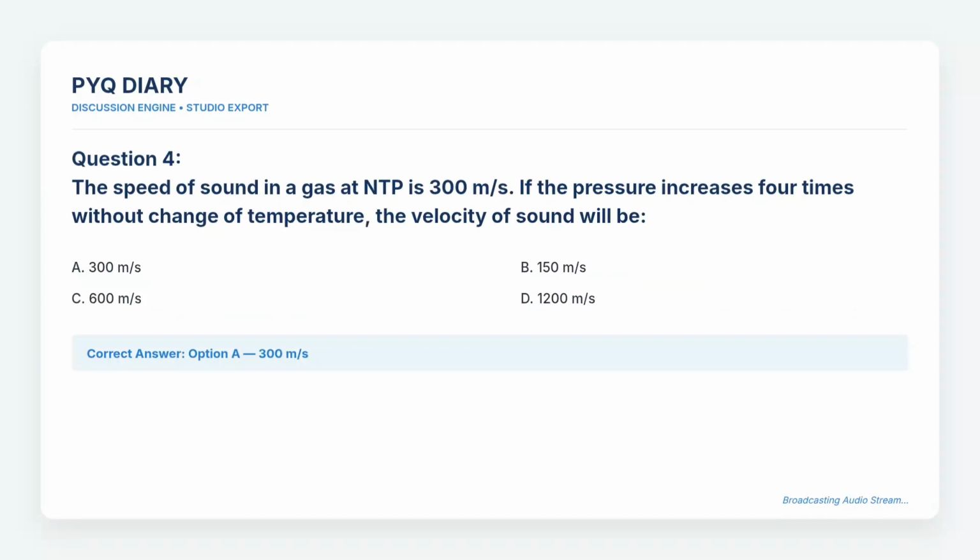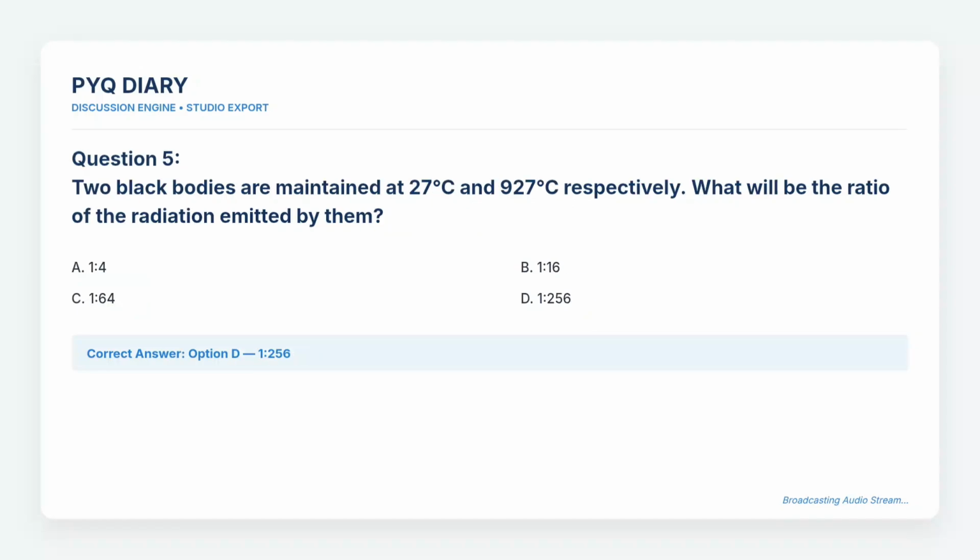Question 4. The speed of sound in a gas at NTP is 300 meters per second. If the pressure increases 4 times without change of temperature, the velocity of sound will be. The choices are A. 300 meters per second, B. 150 meters per second, C. 600 meters per second, and D. 1200 meters per second. The correct answer is option A. 300 meters per second.